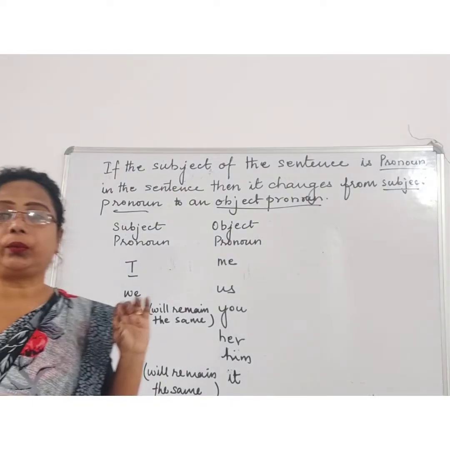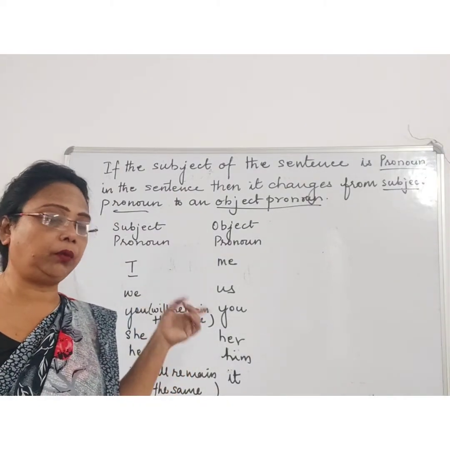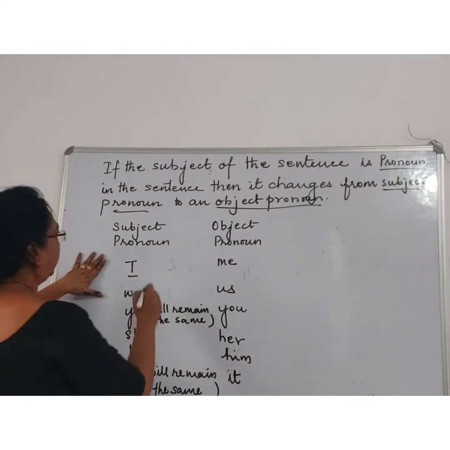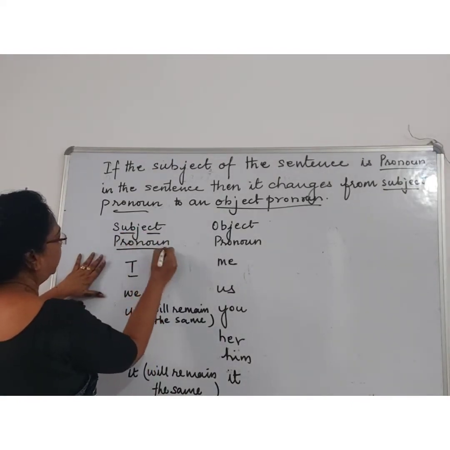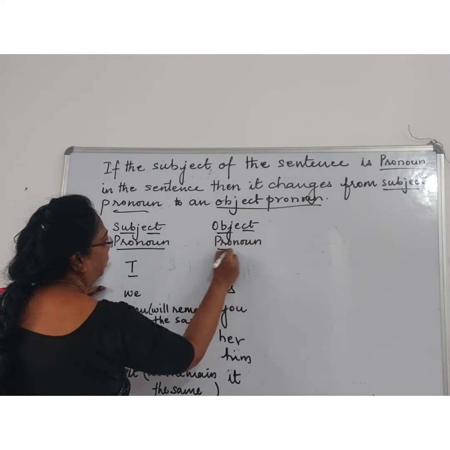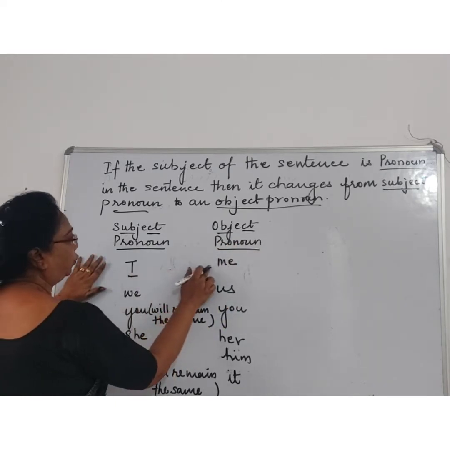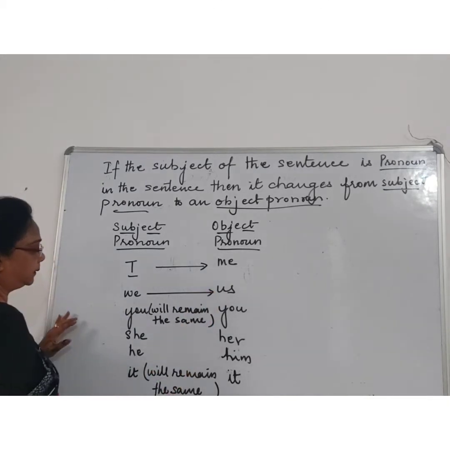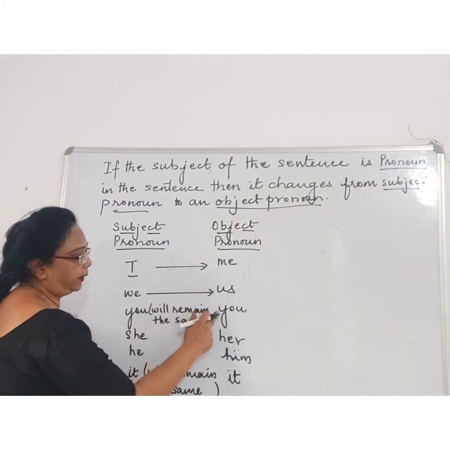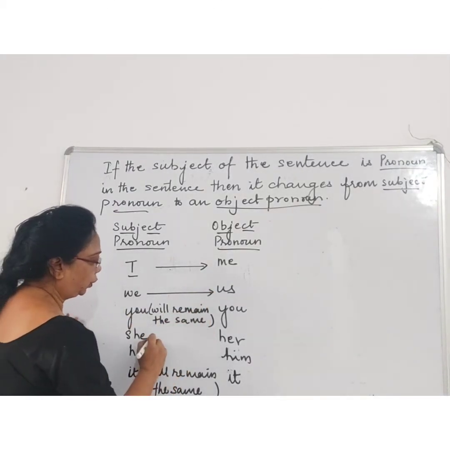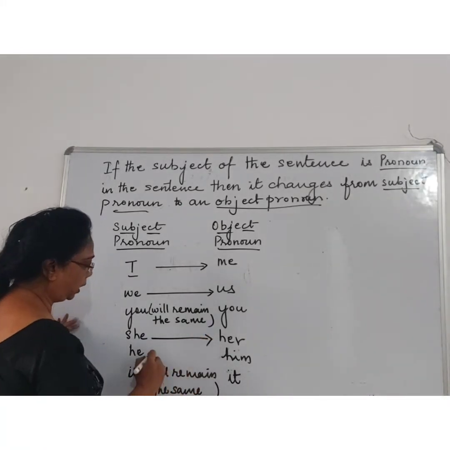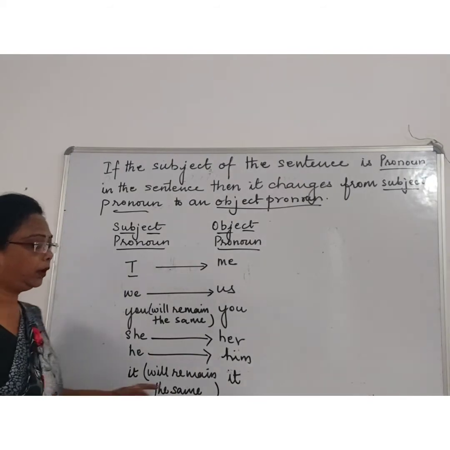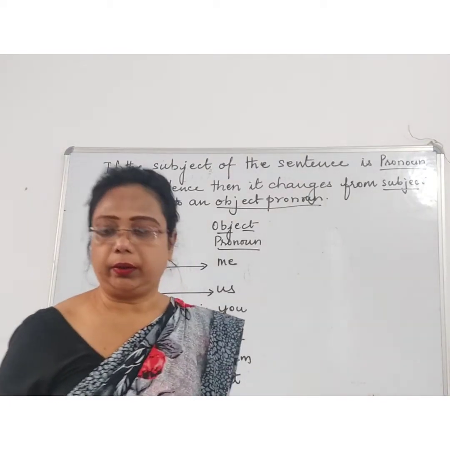Like we saw, he was changed to him. So let's see some examples over here. Now this is a subject pronoun and this is an object pronoun. I will change to me, we will change to us, you will remain the same as you, she will change to her, he will change to him, it will remain it only. Right, children?